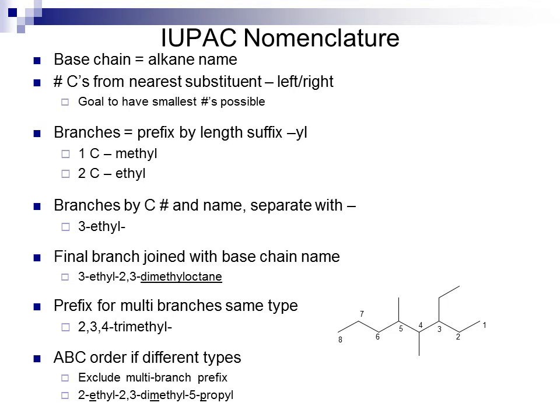For the compound here, numbering from left to right, I would have 1, 2, 3, 4 before I got to a branch. Numbering from right to left, I would have 1, 2, 3 before I got to a branch. So I would number from right to left. The first branch has 2 carbons sticking off, so that would be an ethyl. At the 4th position, I would have a methyl because there's 1, and at the 5th position, a methyl because there's 1. So there is an ethyl at 3, a methyl at 4, and a methyl at 5. I would name the compound then 3-ethyl-4,5-dimethyl-octane.